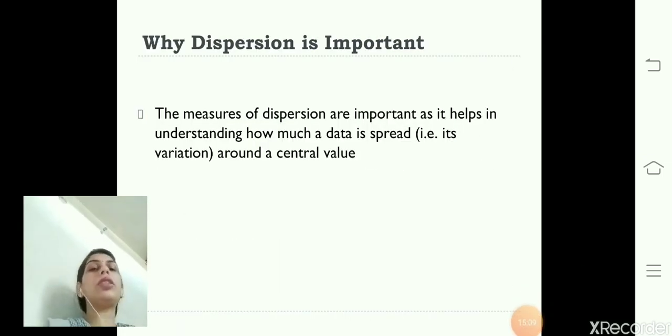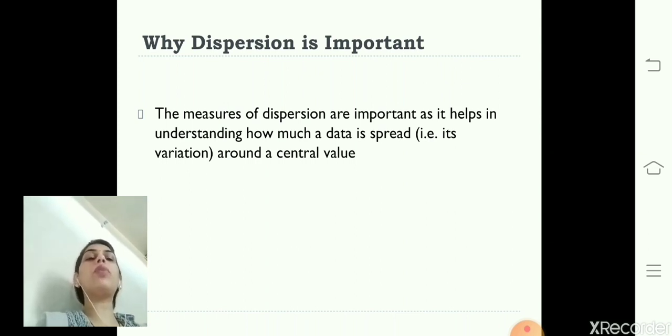Now, why is dispersion important? Dispersion is very important because with the help of measures of dispersion we can understand how much our data is spread, or how much the data is spread around a central value. So, basically dispersion is the scatteredness of the data from its central value.